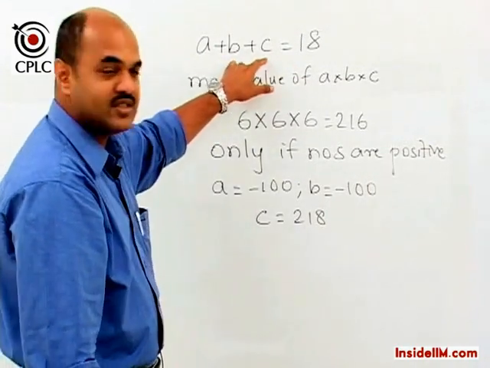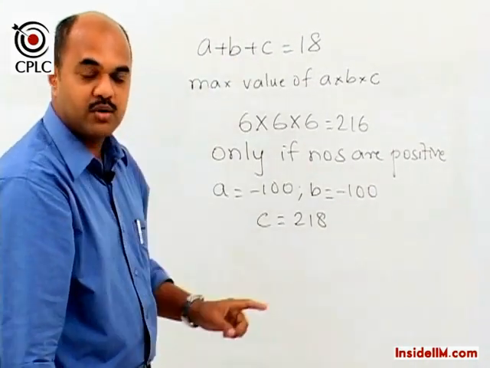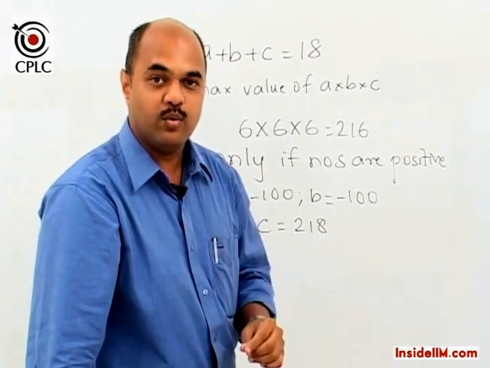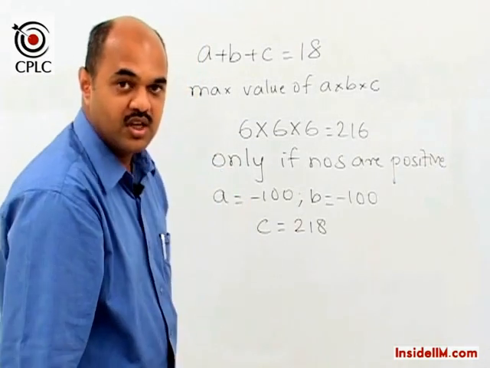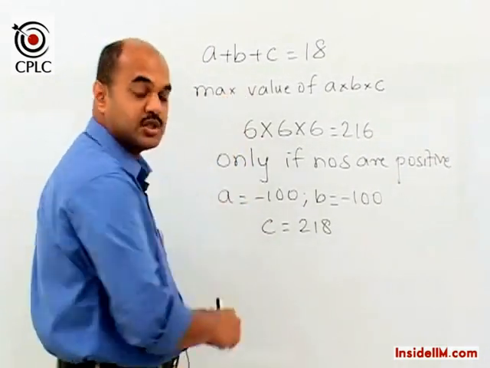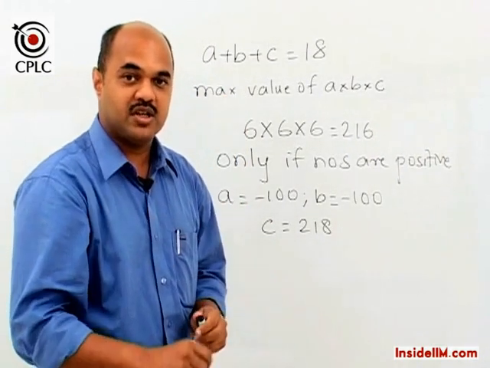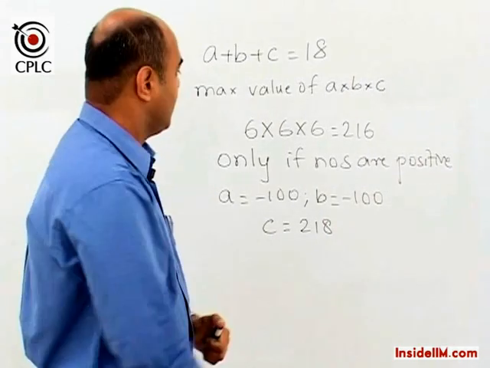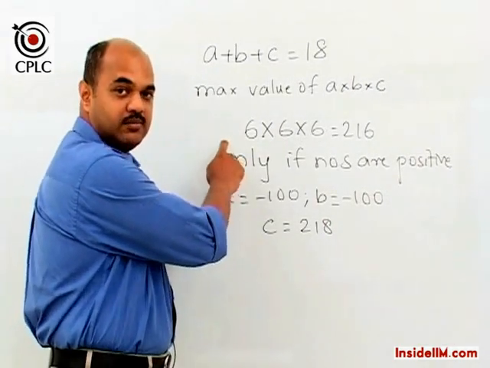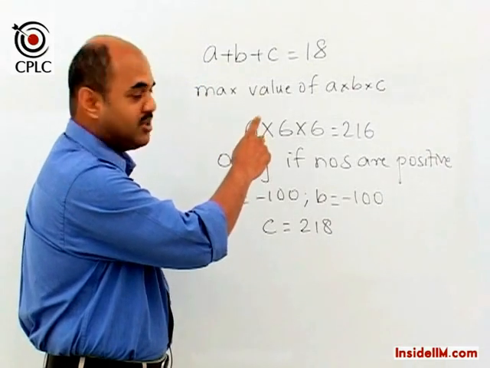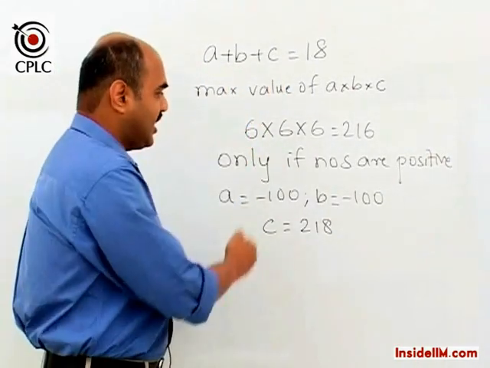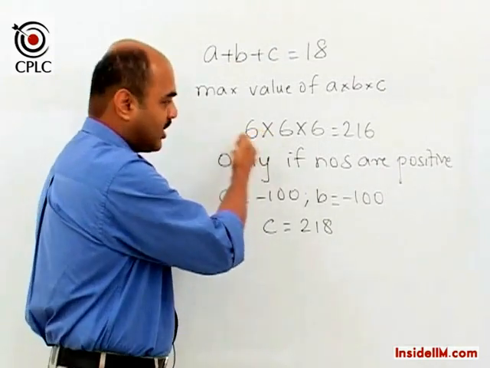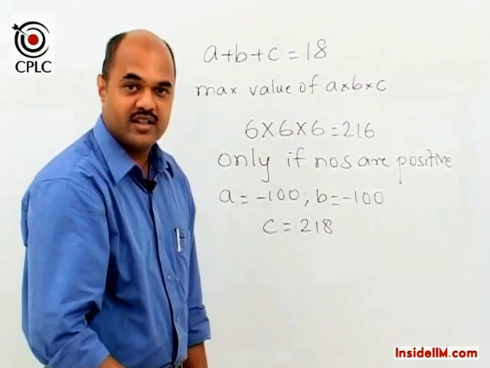each value is the same, but please remember that is only when it is mentioned that the numbers are all positive numbers. So if in this particular question, this line was mentioned that the numbers are positive, then we would have used the concept where every number has to be the same. So A, B and C all would be equal to 6, and then the maximum value of the product according to this would be 216.